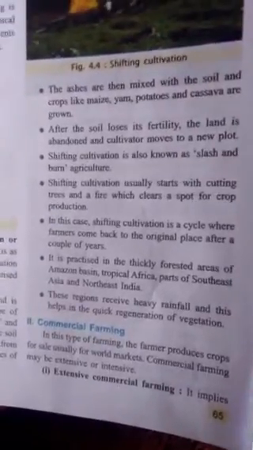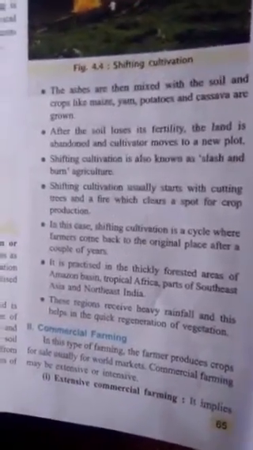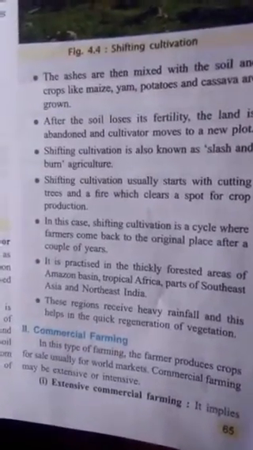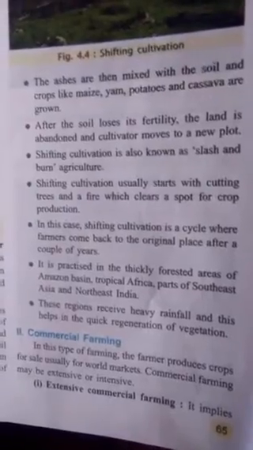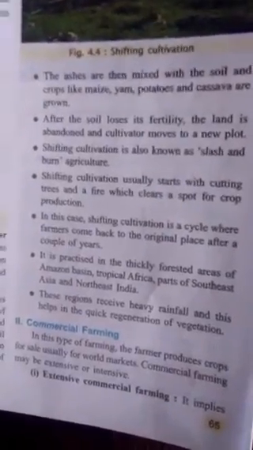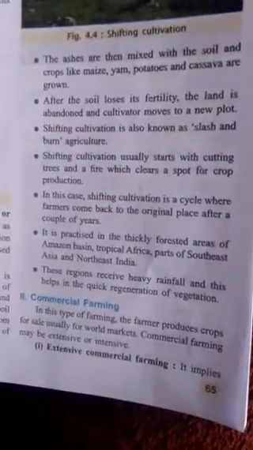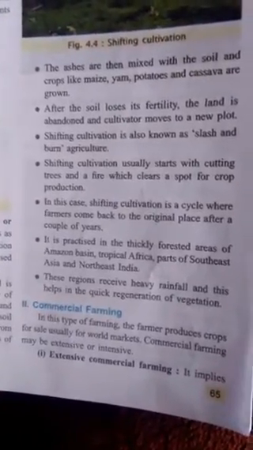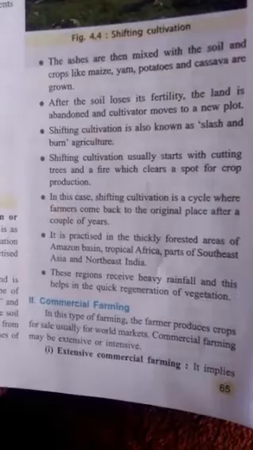Understand? After doing agriculture for many years, when the soil loses its fertility, the farmer shifts to another plot. Shifting cultivation is also known as slash and burn agriculture because the farmer burns the field. It usually starts with cutting trees and a fire which clears a plot for crop production.